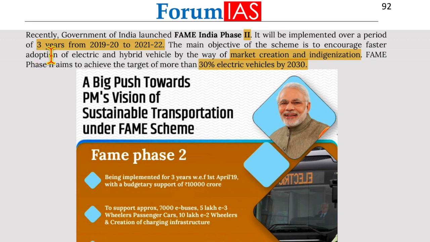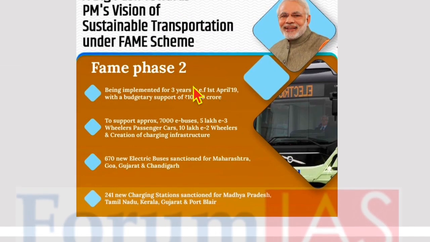Now, recently, the Government of India launched FAME India Phase 2. It will be implemented over a period of 3 years, that is from 2019-20 to 2021-22. The main objective of this scheme is to encourage faster adoption of electric and hybrid vehicles by way of market creation and indigenization. FAME Phase 2 aims to achieve the target of more than 30% electric vehicles by 2030. Under the FAME 2 mission, which is being implemented for 3 years, we have a budgetary support of 10,000 crores to support approximately 7,000 e-buses, 5 lakh e-3-wheelers, passenger cars, 10 lakh e-2-wheelers, and creation of charging infrastructure.